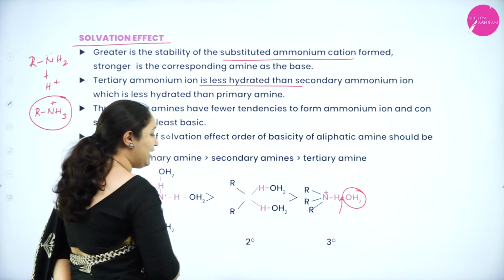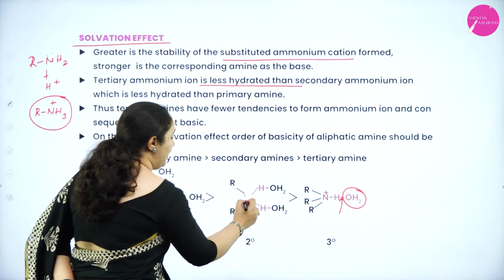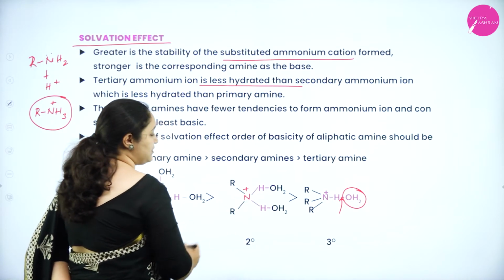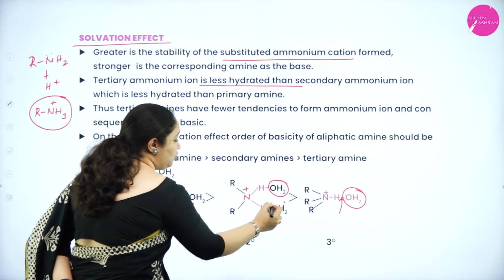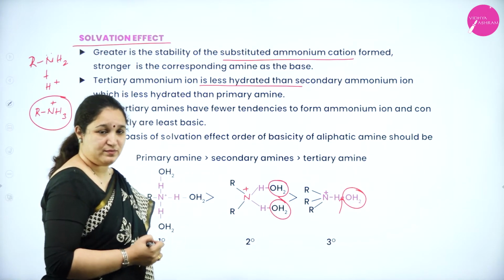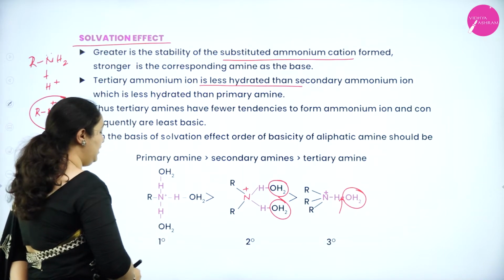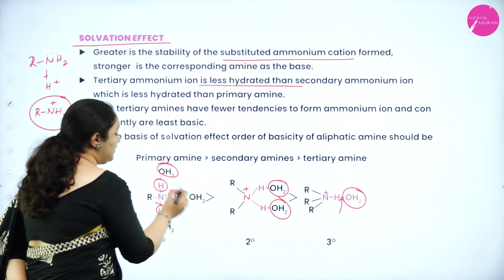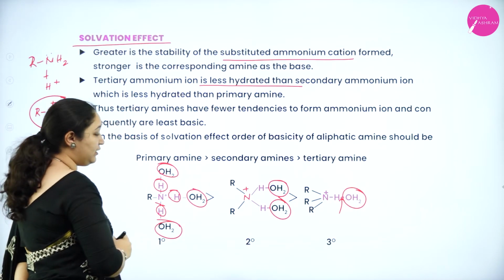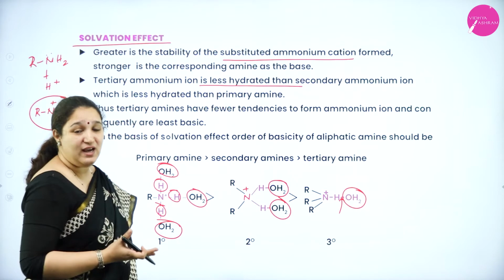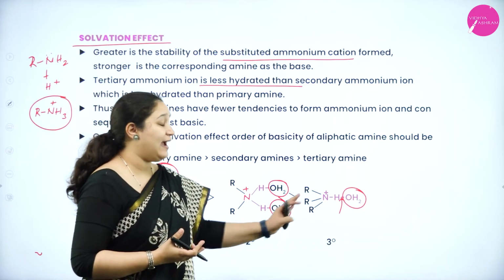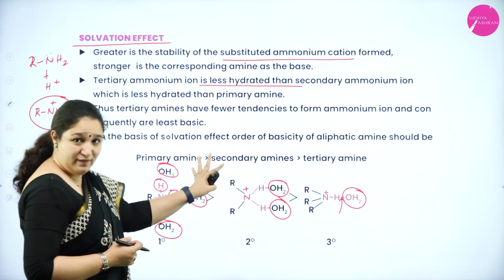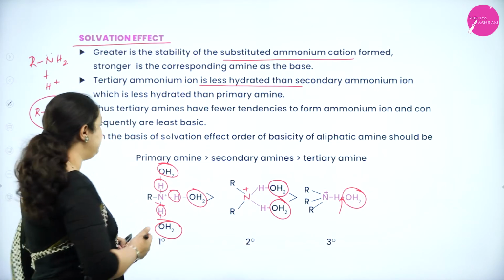Whereas if you see the secondary ammonium ion, in which nitrogen has 2 R groups and 2 H atoms, 2 water molecules are associated. And in the primary, if you see, we have 3 hydrogen atoms, so we have 3 H2O molecules around it. Primary amine is extensively hydrated compared to secondary and tertiary amine. Correct? So on the basis of the solvation effect, what is it?